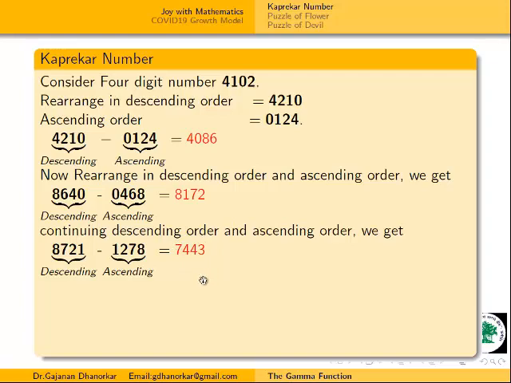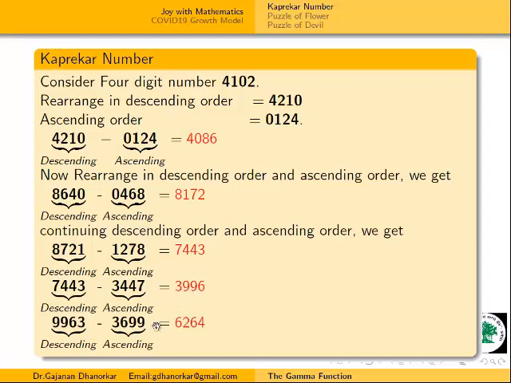Again write down descending order and ascending order. Descending order minus ascending order gives 3996. If you have a doubt, you can put it in the chat window. Then again write down descending order and ascending order, and we get 6264.